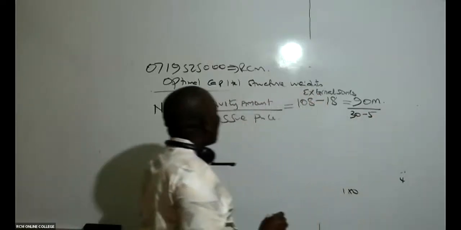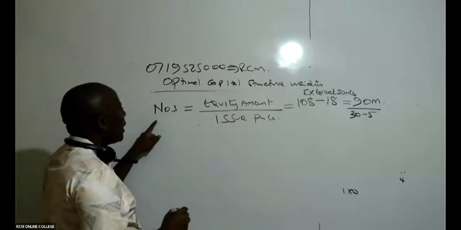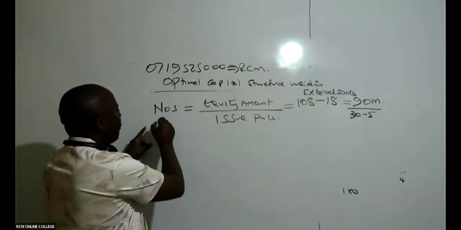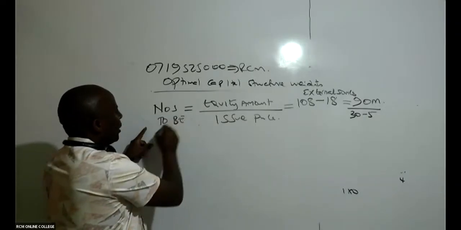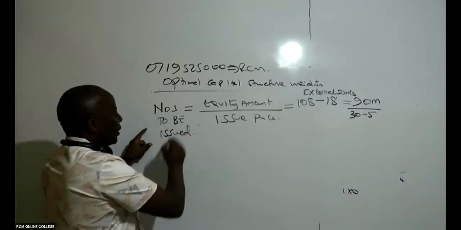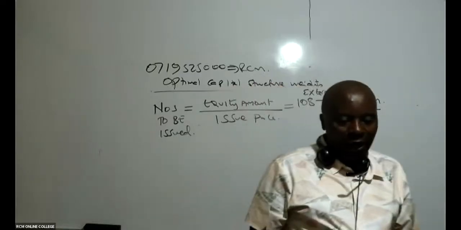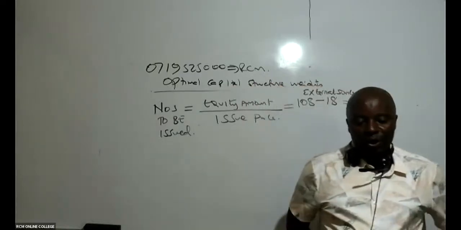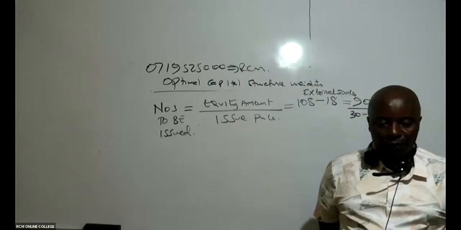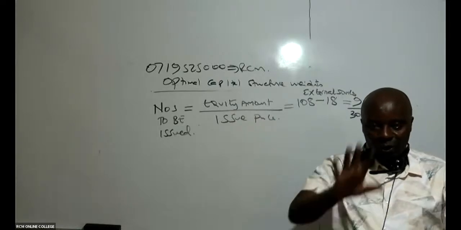Then how many shares are we going to issue? Remember, NOS stands for number of shares, the number of shares to be issued. How many shares are we going to issue, my friends, for this particular project?